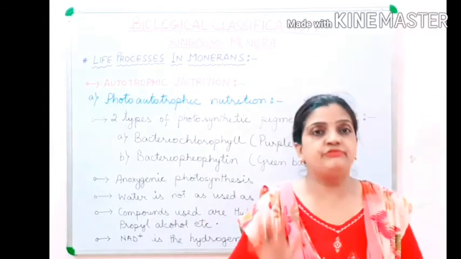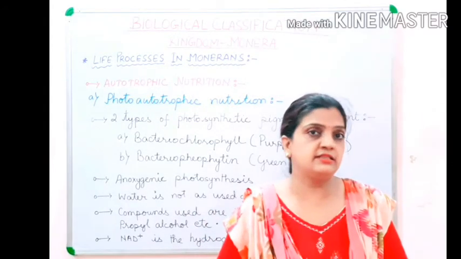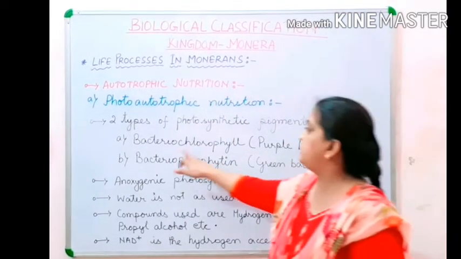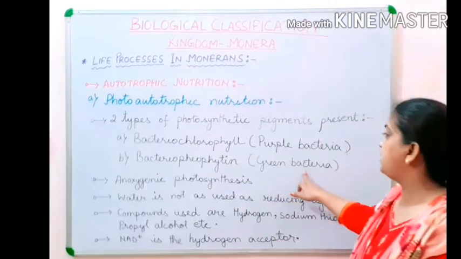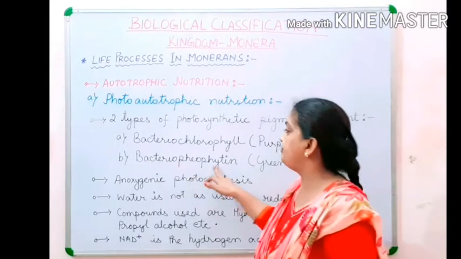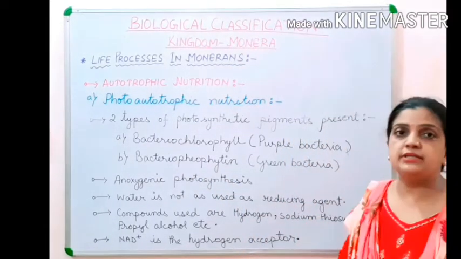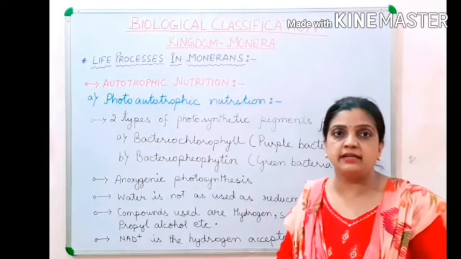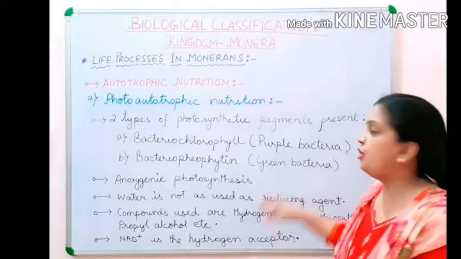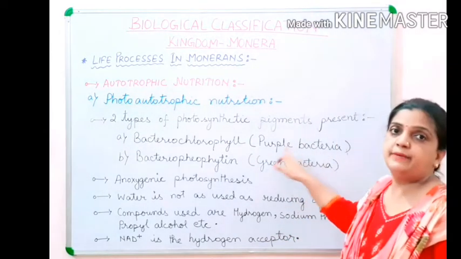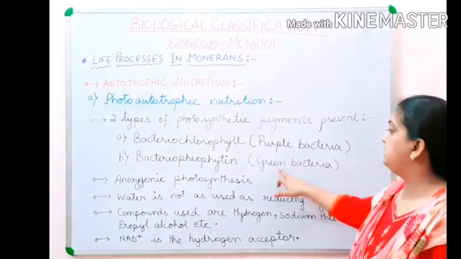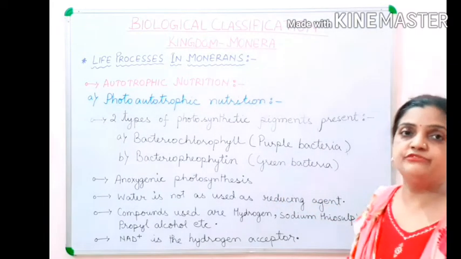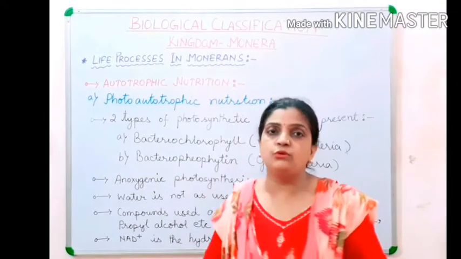Now children, there are four types of bacteria, which I will discuss a little later. But here, in the case of purple bacteria, the bacteriochlorophyll pigment is present, and in the case of green bacteria, bacteriopheophytin is present. Children, I told you that there are four types of bacteria. Depending upon the photosynthetic nutrition method, they are purple sulfur bacteria, purple non-sulfur bacteria, then green sulfur bacteria and green non-sulfur bacteria.